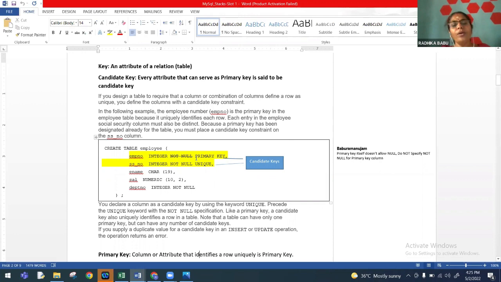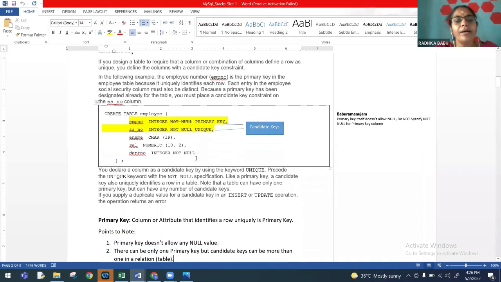Okay, so I have a table, and unique constraints can be given for multiple columns, but primary key can be given only for one column. So whichever column is defined as unique constraint, all those columns come under candidate key, or they all are eligible to become a candidate key.